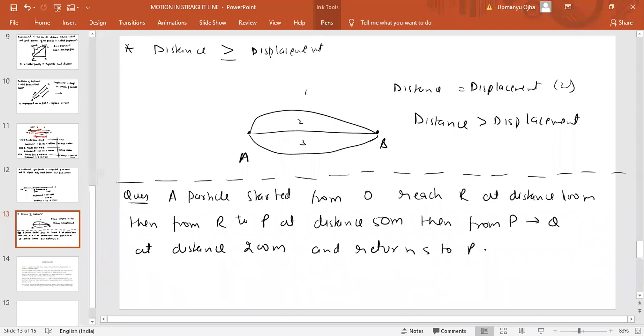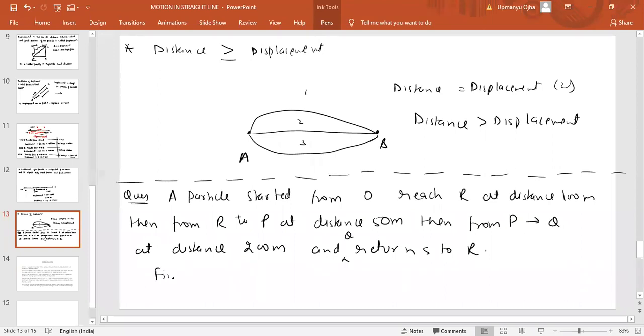to R. Okay, so just read the question carefully. Particle will start from O, reaches R, which is at a distance of 100 meters. Then from R to P at a distance of 50 meters. Then from P to Q at a distance of 200 meters. And from Q it returns to R.